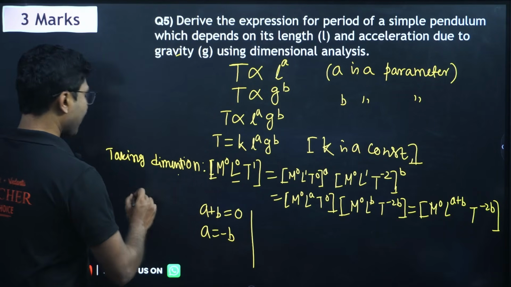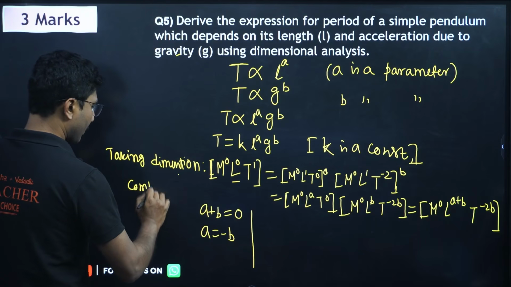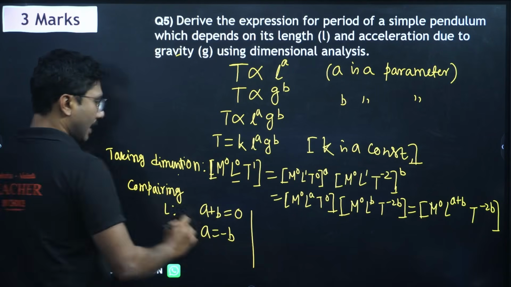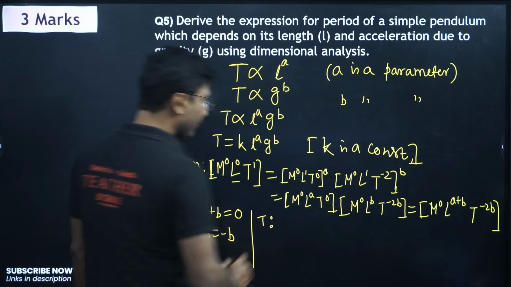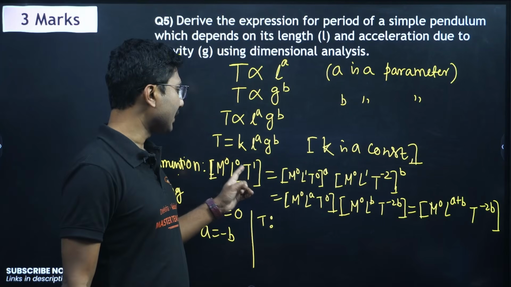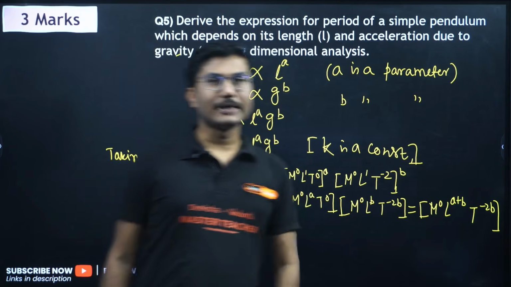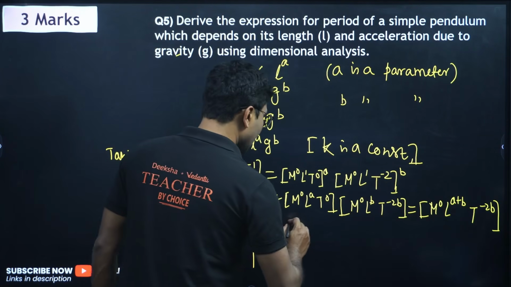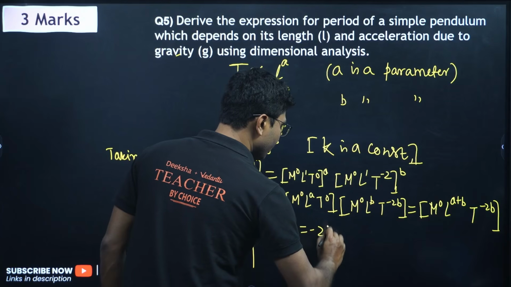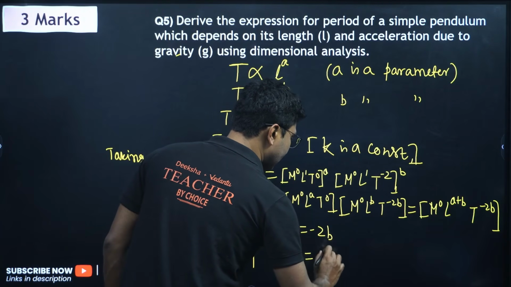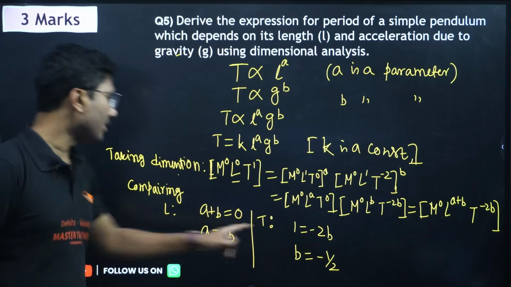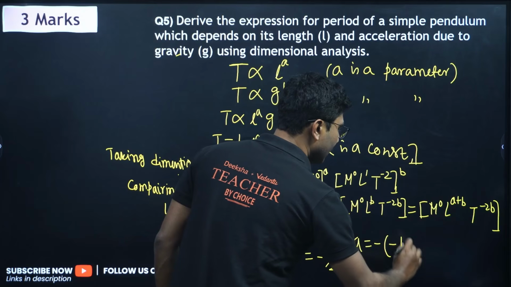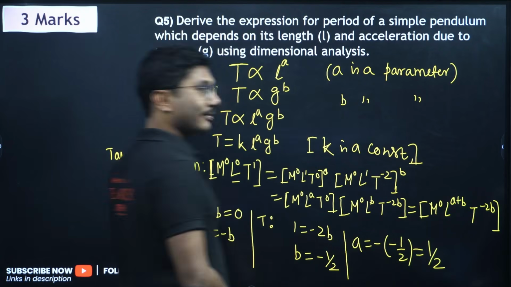Now comparing the dimension of L, next comparing T. If you compare the dimension of T on both sides, on our left hand side we have T to the power of 1, on our right hand side we have T to the power of minus 2B. So 1 and minus 2B must be equal, so 1 must equal minus 2B, or B must equal minus half. If B is minus half, what is the value of A? A must equal minus of minus half, that is half. So A is calculated, B is calculated.